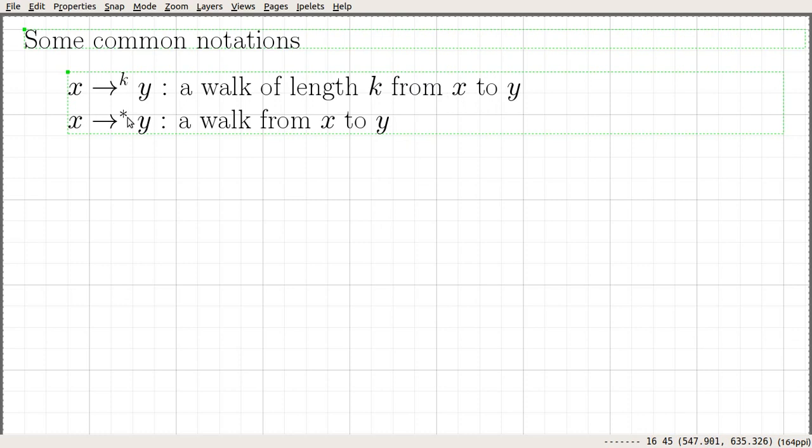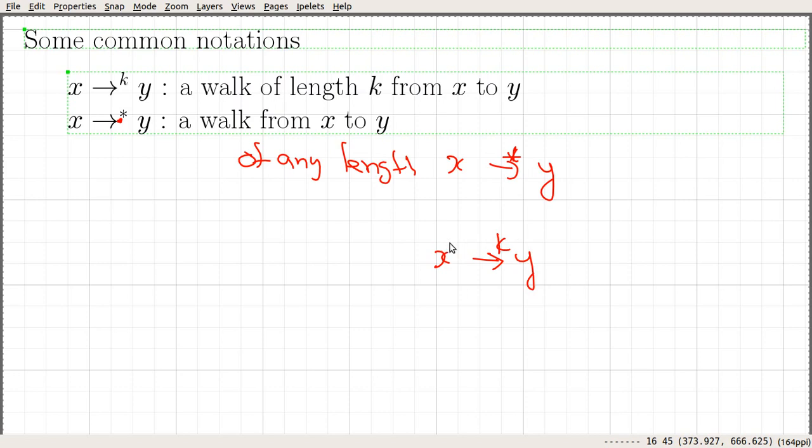If you are not sure about the length of the walk, then you can use a star here, a walk of any length from x to y, denoted like x, right arrow, superscript star, y. And if you know the length of the path, and there exists a path from x to y, that will be denoted like x, right arrow, y, with k, where k is the length of the walk.